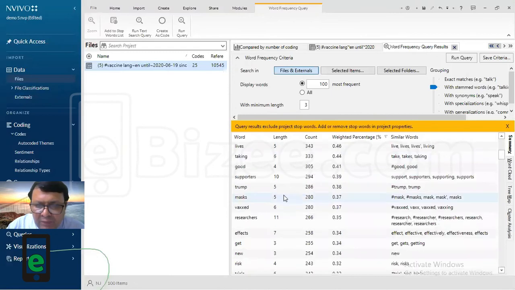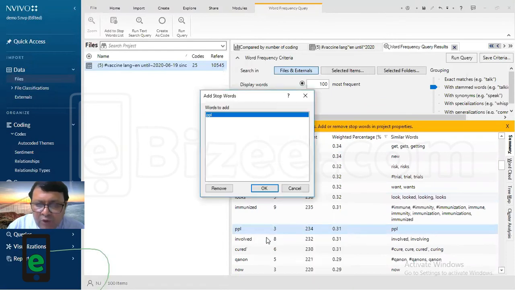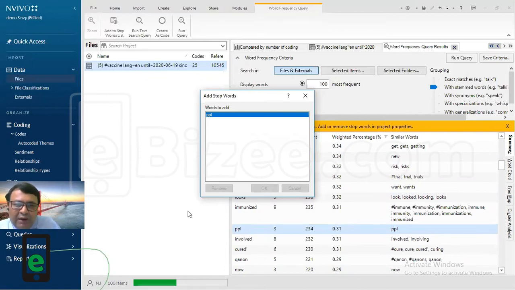Let's remove other words which are of no use, right? Like PPL, it has no meaning. So you can add to stop word. So let it take some time, because software needs to remove those words from the tweets and rephrase the data, right? So this kind of cleaning can be done. It is important, actually. It is required. I will show you why.